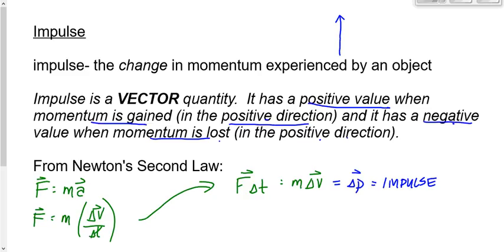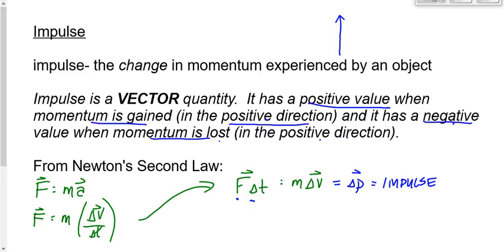question we had just a minute ago with the train moving to the right, slowing down. If we want to change that object's momentum, what do we got to do? We got to apply a force on the train, right? And the longer you apply that force for, the bigger the change in momentum you're going to have. You apply a force for 1 second, it changes the speed of the train. You apply a force for 10 seconds, it changes the speed and therefore the momentum of the train by more. So impulse, which is delta p, which is mass times the change in velocity, is also going to be equal to the force applied times the time over which that force is applied.